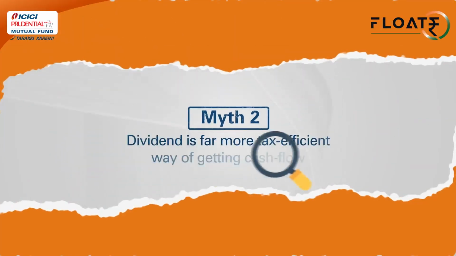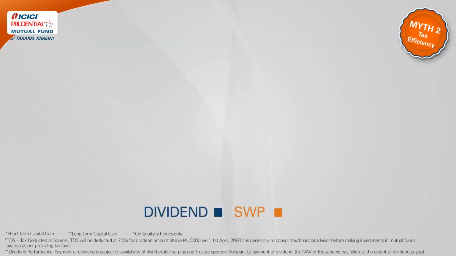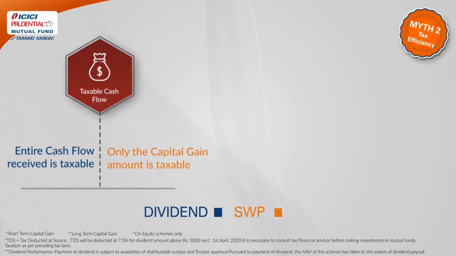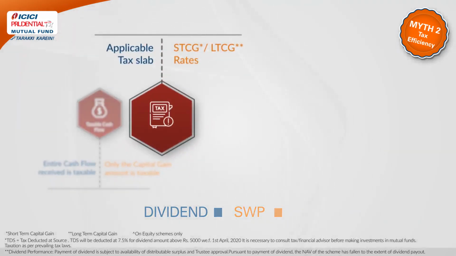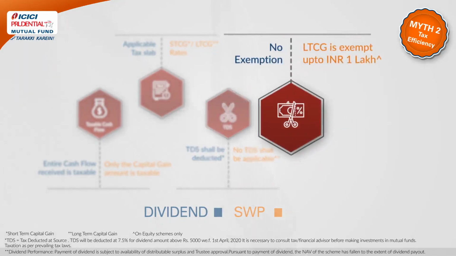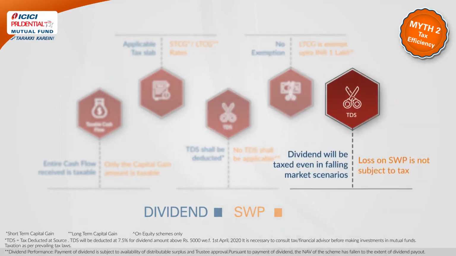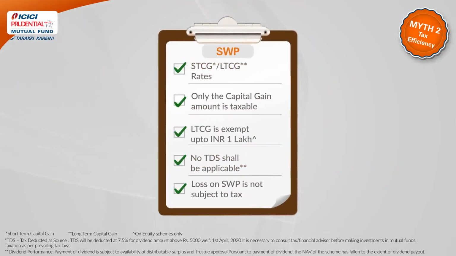Myth 2. Dividend is a far more tax-efficient way of getting cash flow. Post the latest budget, DDT has been abolished and dividends would be taxed at the investor tax slab rate and have to pay the same during their tax filing, whereas SWP is considered as a redemption from mutual funds and therefore attracts tax in the form of capital gain and would be taxed at 15% STCG or 10% LTCG. On top of that, dividends are also subject to TDS. This shows that SWP has become a more tax-efficient option post the abolishment of DDT.